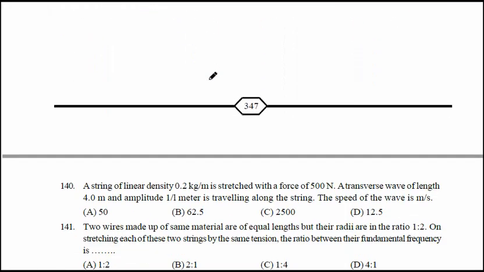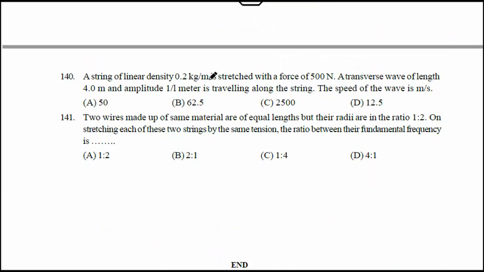Okay, next question, number 140. A string of linear density 0.2 kg per meter is stretched with a force of 500 Newton. Force or tension, both are the same, it is T, 500 Newton.